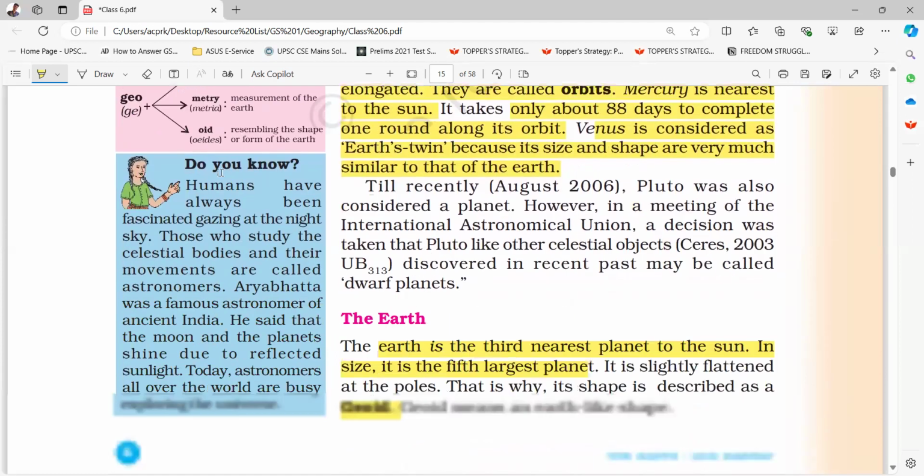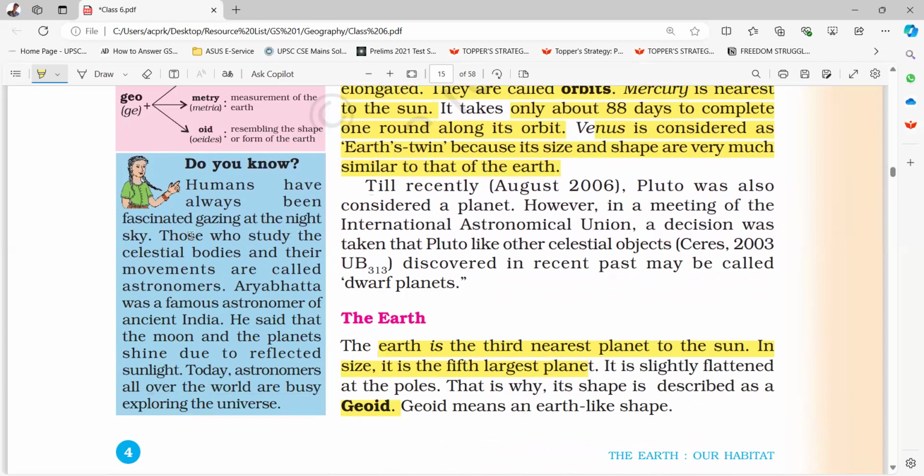Do you know humans have always been fascinated gazing at the night sky? Those who study the celestial bodies and their movements are called astronomers. Aryabhatta was a famous astronomer of ancient India. He said that the moon and planets shine due to reflected sunlight. Today, astronomers all over the world are busy exploring the universe.